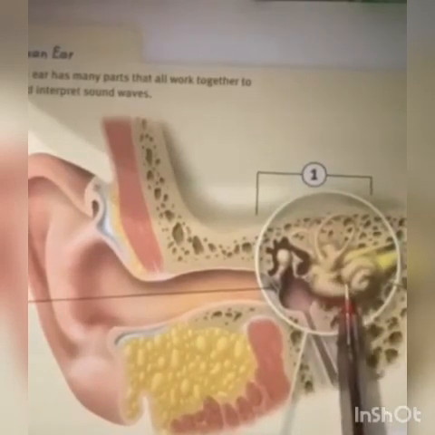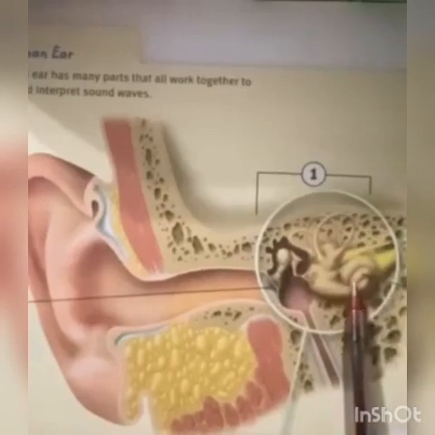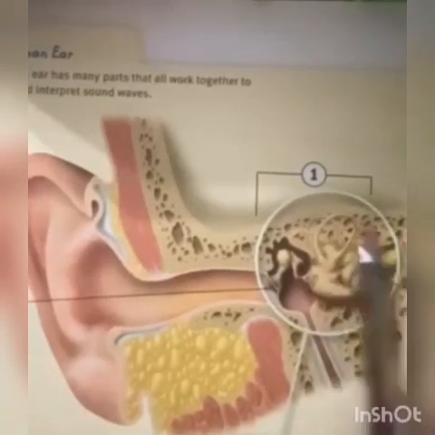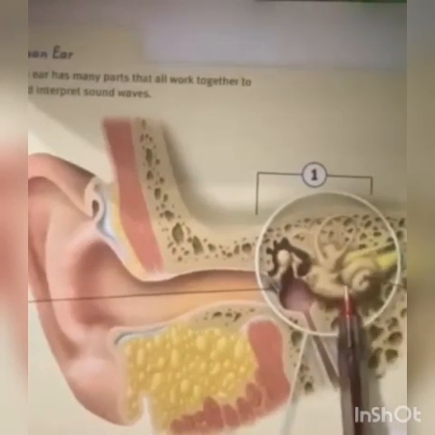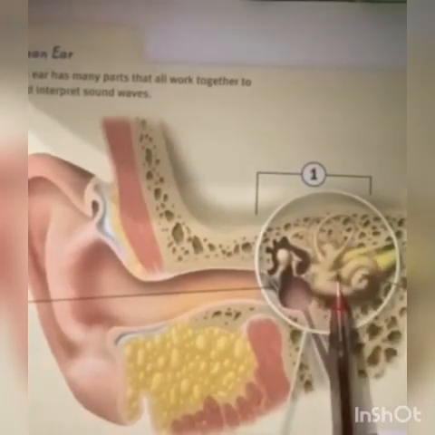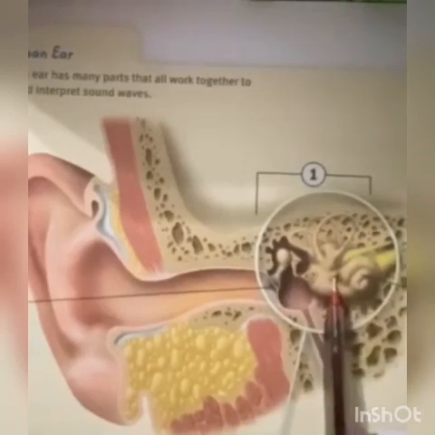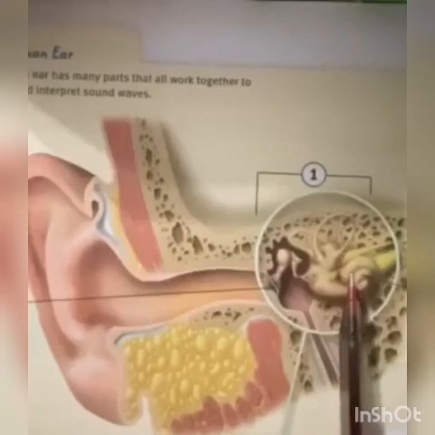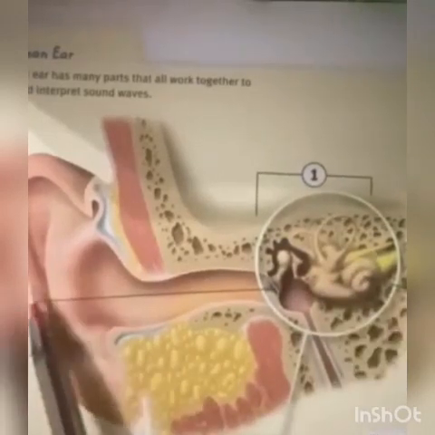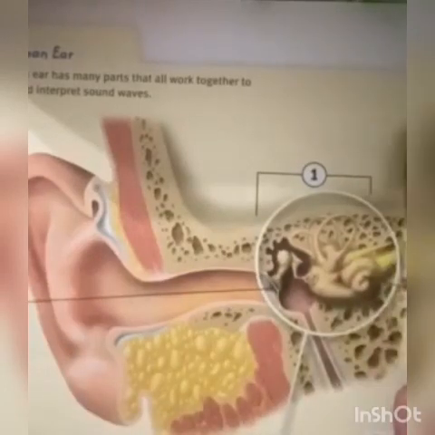It consists of this snail shape, which is called the cochlea. This cochlea contains fluid and thousands of tiny hairs. Okay, miss, what about the process, how the sound enters from our ear to our brain, and how can we hear the sound?